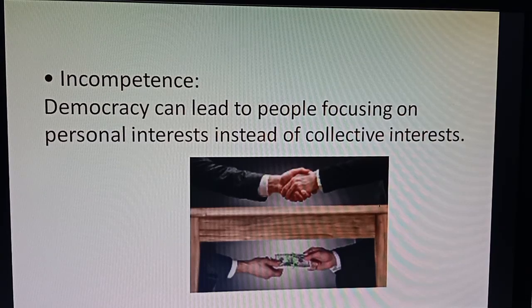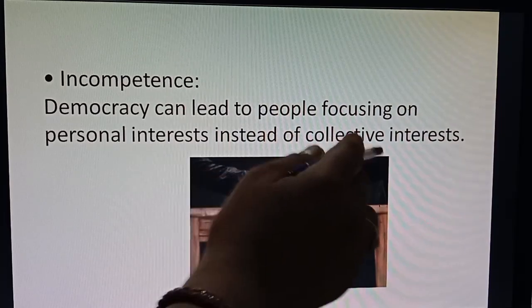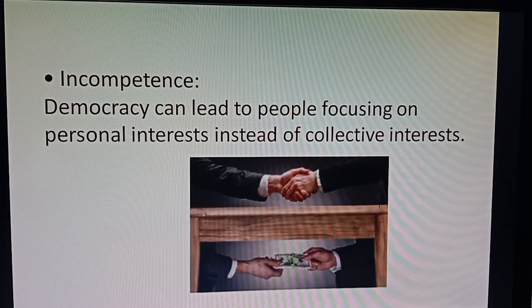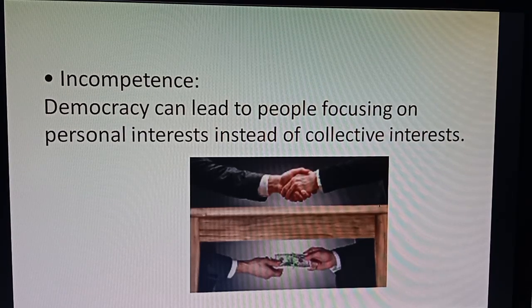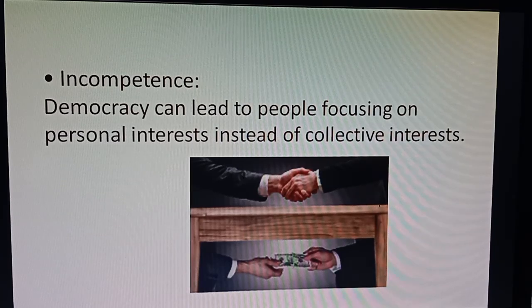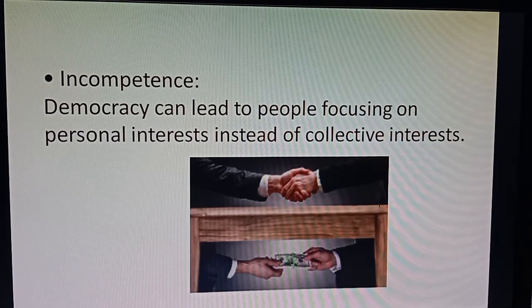Incompetence. This is another demerit, or disadvantage, of democracy. Democracy can lead to people focusing on personal interest instead of collective interest. Yes, in a democratic setup, the government has to focus only on the welfare of the society and the welfare of the country. But sometimes it happens in a country that we are just focusing on our personal interest instead of collective interest.